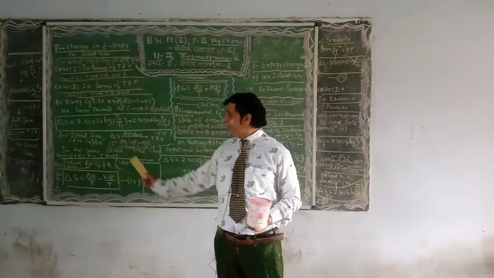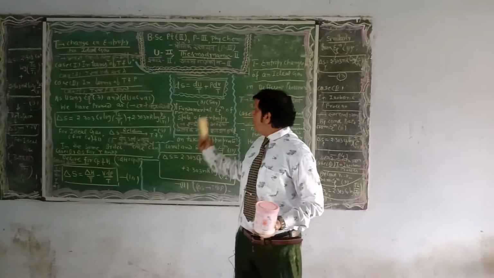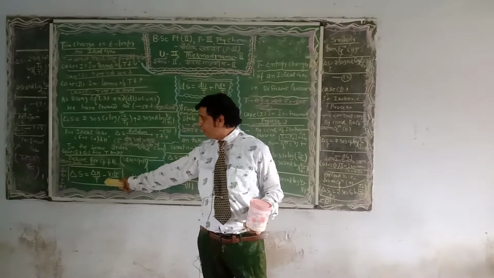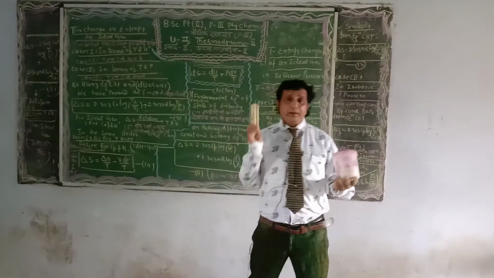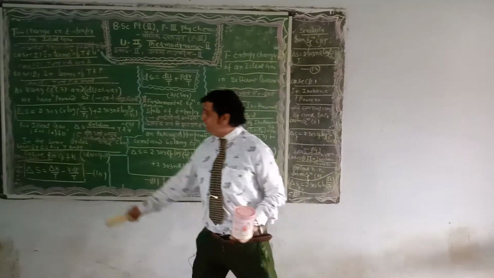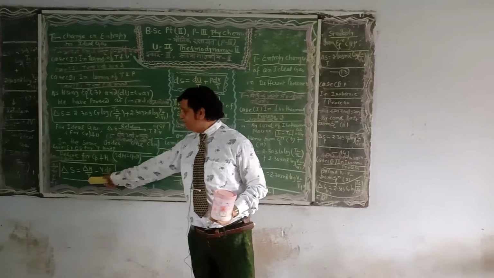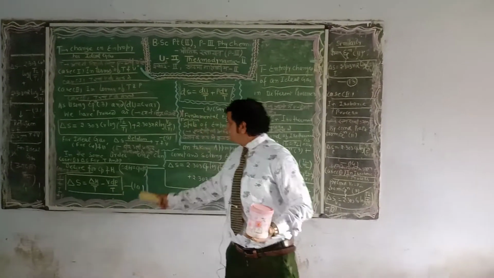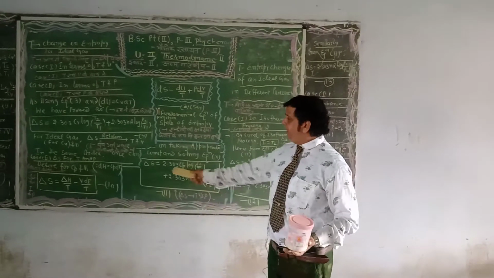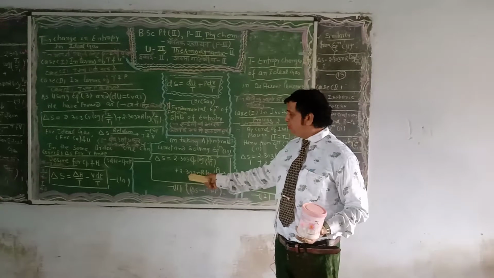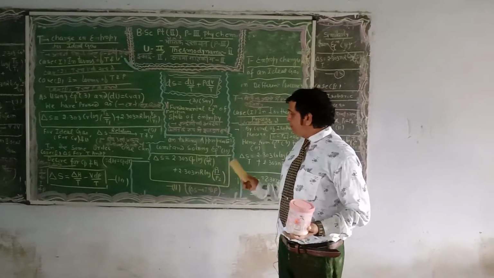On the basis of equation number 3, one can derive del S is equals to del H upon T minus V dP upon T, by taking the appropriate limits. I mean to say, regarding temperature and pressure, dP upon P from P1 to P2. On solving, del S is equals to 2.303 Cp log T2 upon T1 plus 2.303 nR log P1 upon P2.